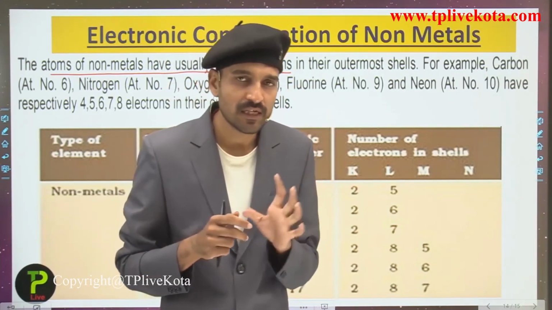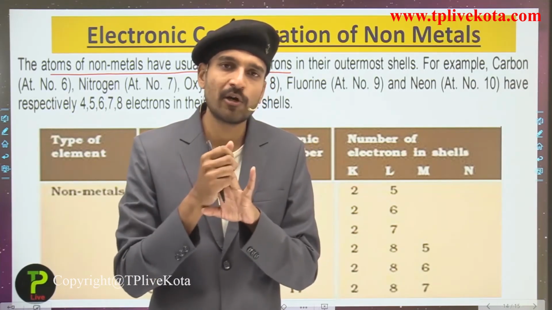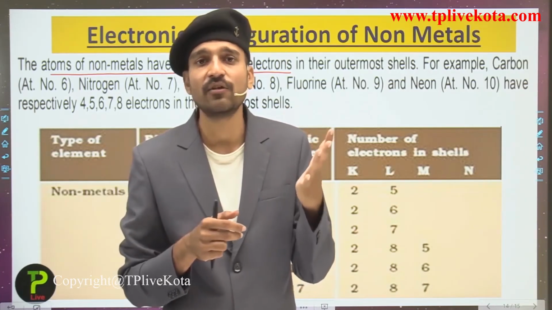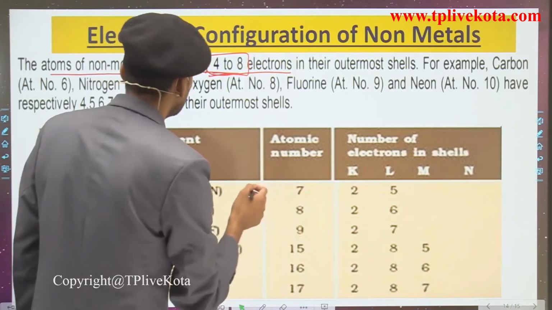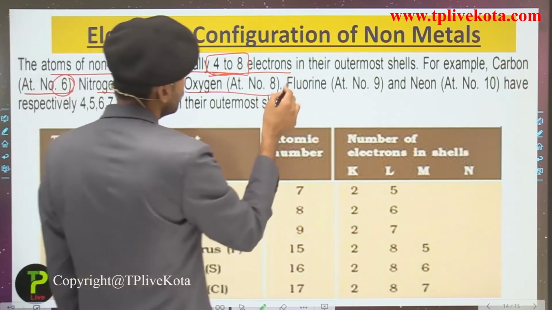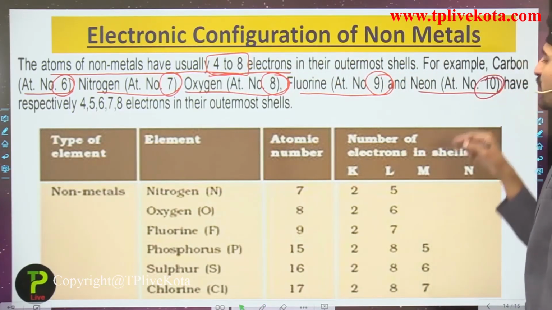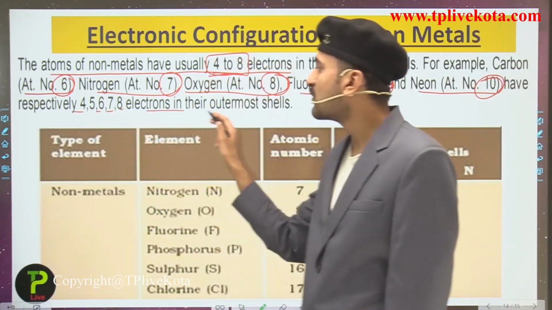if the shell is the outermost, then you can place only 8 electrons in there. So talking about the metals, metals have 1, 2 and 3 electrons in their outermost shell, while non-metals would have 4, 5, 6, 7 and 8 electrons in their outermost shell. This is written over here. Just for an example, you can see carbon having atomic number 6, nitrogen atomic number 7, oxygen atomic number 8, fluorine atomic number 9 and neon atomic number 10. They have 4, 5, 6, 7, 8 electrons in their outermost shell.